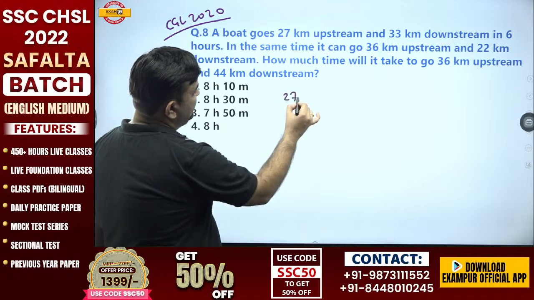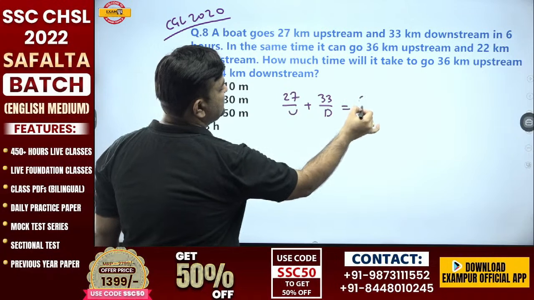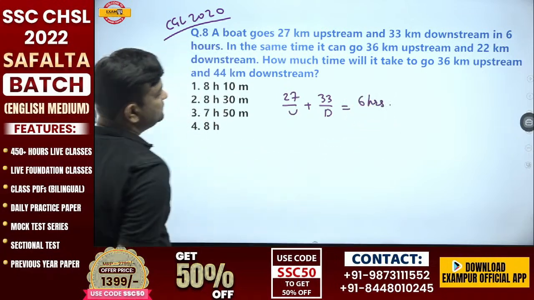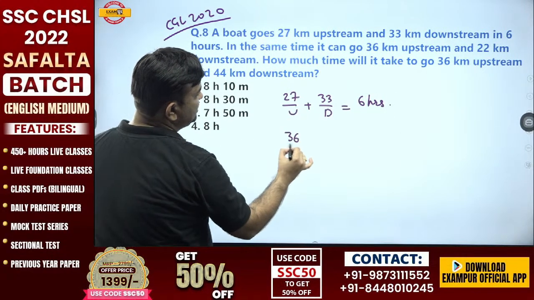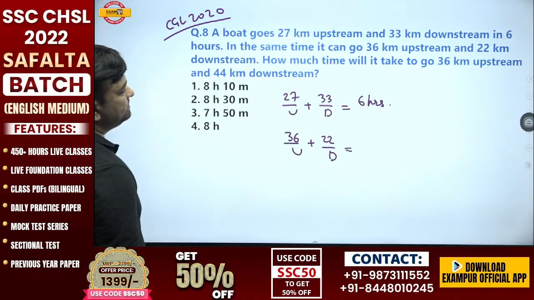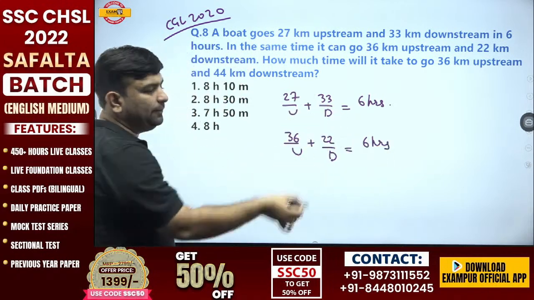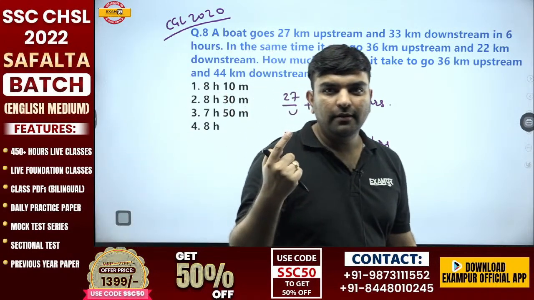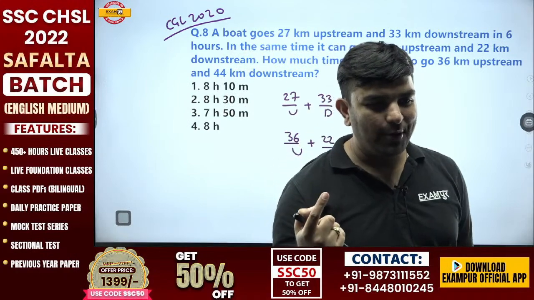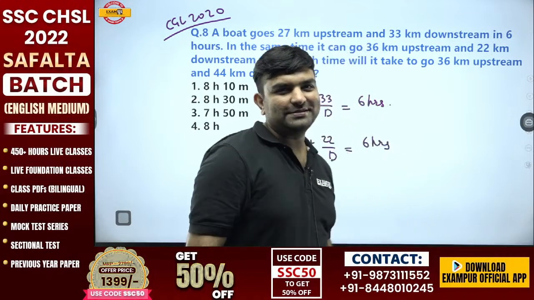27 kilometer upstream plus 33 kilometer downstream in 6 hours. 36 kilometer upstream and 22 kilometer downstream in 6 hours. By seeing both multiples of 11, it should be tried with 11 first.